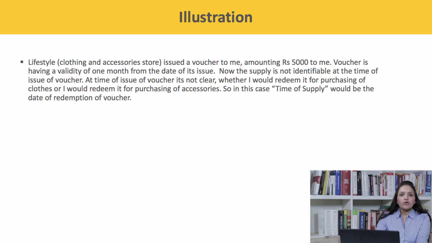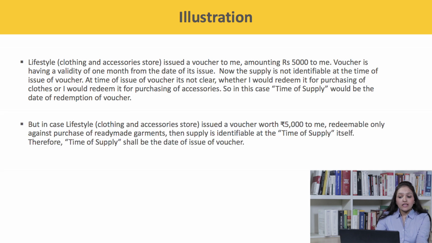Lifestyle issued a 5,000 voucher to me, which can be redeemed for the purchase of any goods up to a period of 1 month from the date of its issue. Now the supply is not identifiable at the time of issue of voucher, whether I would redeem it for purchasing clothes or accessories. So the time of supply in respect of the same will be the redemption of the voucher.